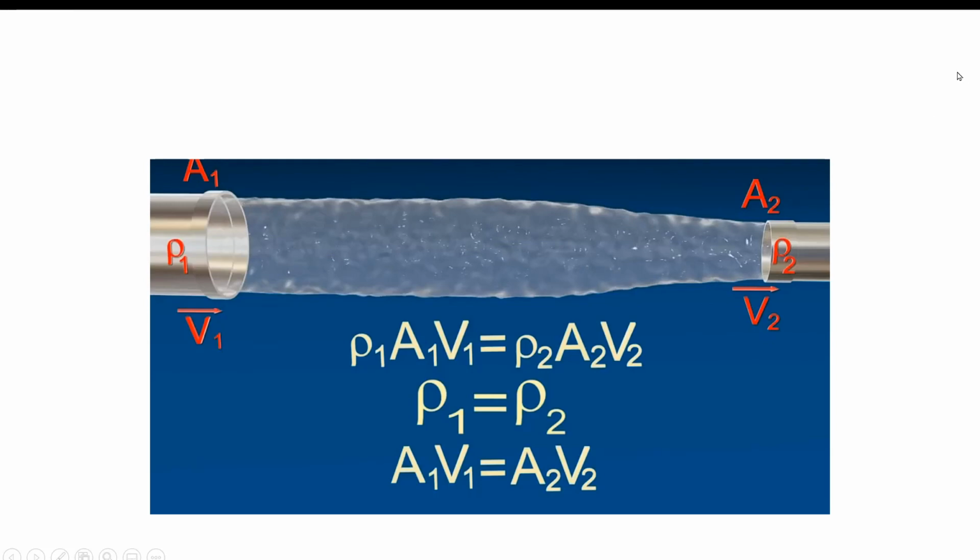So here is the summary of the continuity equation, no? As I explained a while ago, area 1 velocity 1 equals area 2 velocity 2. But the density at point 1, kung tubig yan, tubig rin naman to, di ba? So if this is water, this is also water, so pareho lang yan, maka-cancel yan, no? But the area is not the same, no? So this one is bigger and this one is smaller. So, hindi mo siya maka-cancel. Then, velocity 1 and velocity 2 is different.